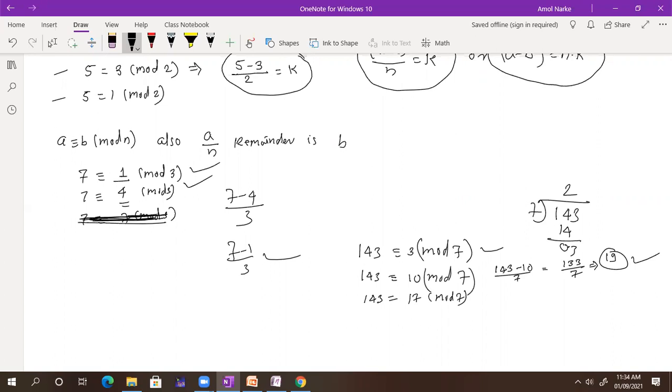What about this 17? So 143 minus 17, whether it is divisible by 7. What are you getting here? 126. So whether it is divisible by 7? Yes, sir. 18. Correct. So all these equations are correct. So you can say here 143 is congruent to 3 mod 7, 143 is congruent to 10 mod 7, like that. Is it clear?